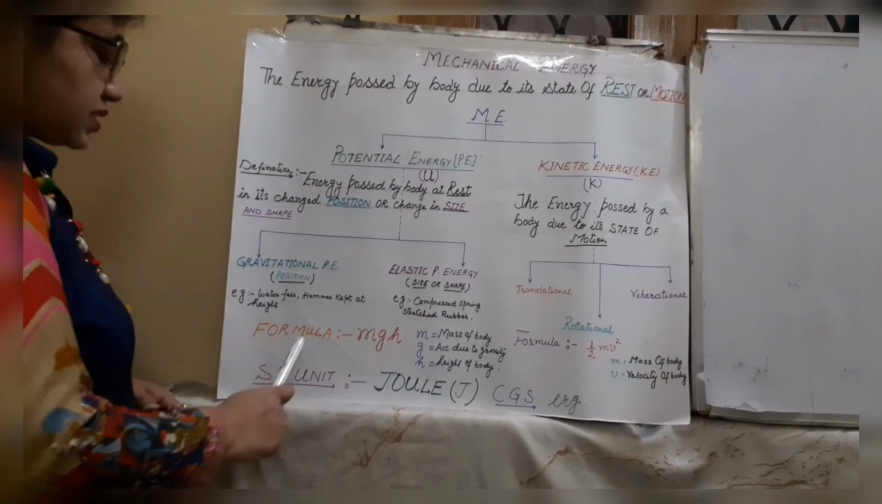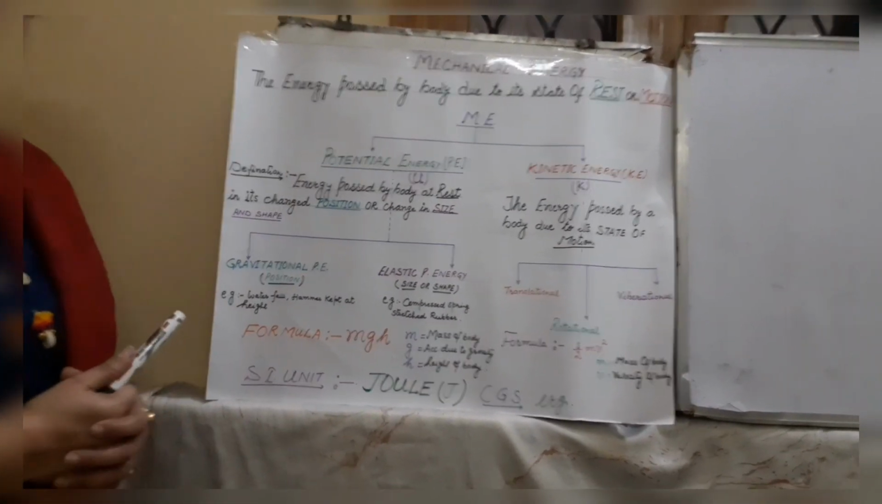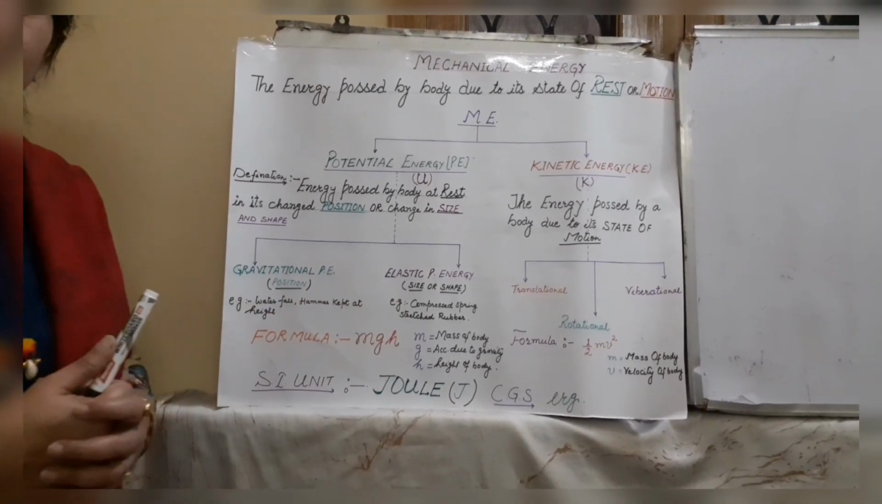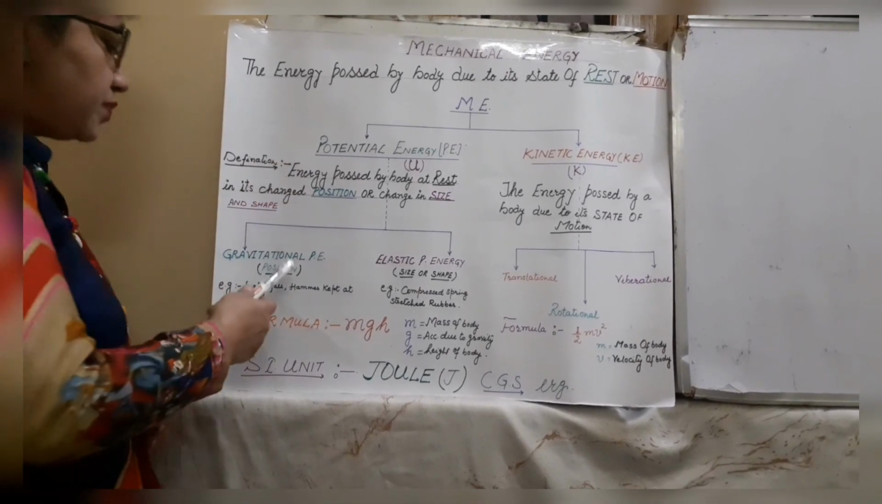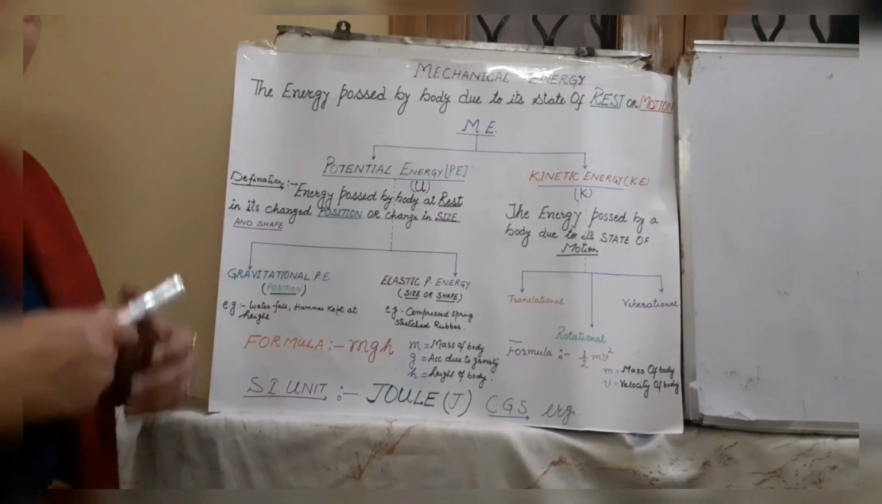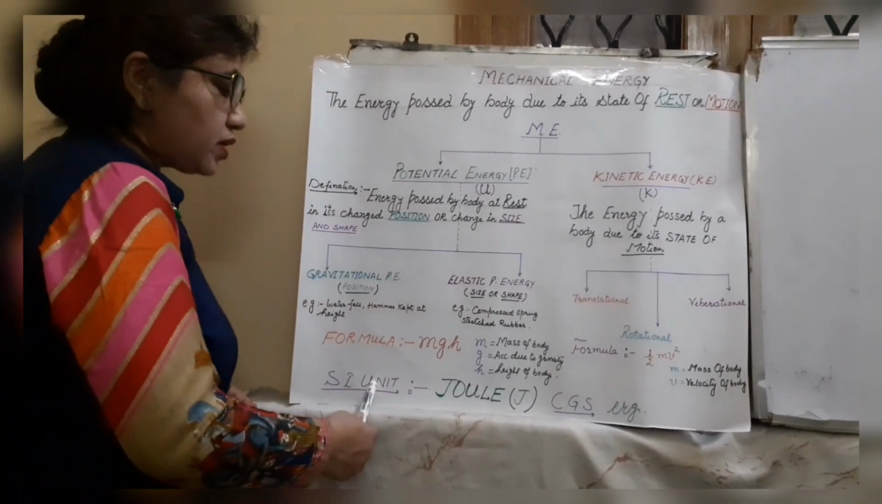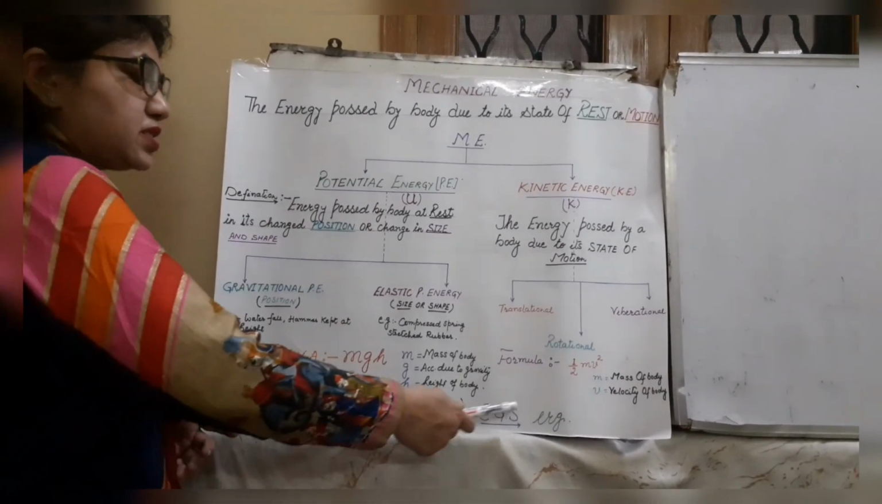And as concerned with the SI unit, you know that potential energy is a form of work done. As I already explained, it is the amount of work done to change its position or change its shape or size. So what is the SI unit of work done? Joule. In the same way, the SI unit of potential energy is joule, and in CGS it is erg.